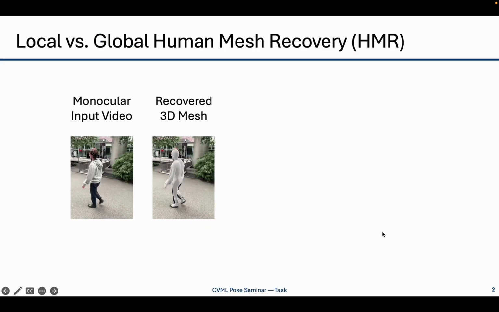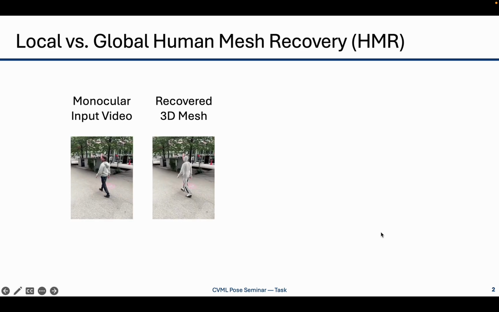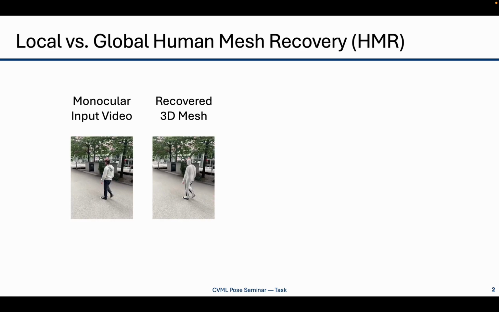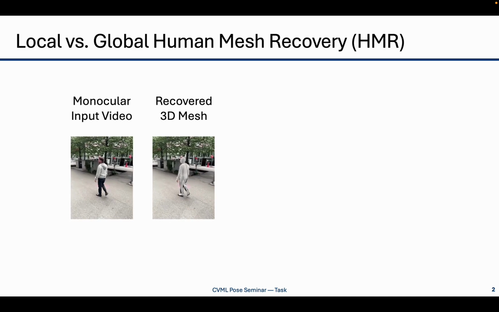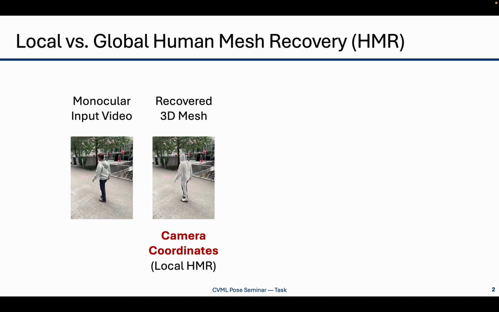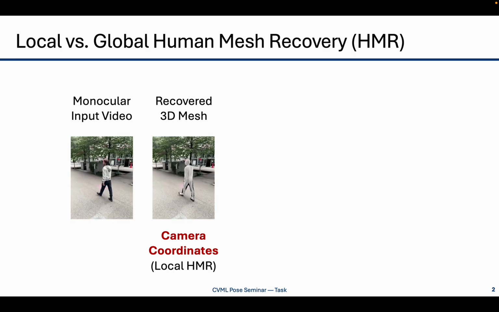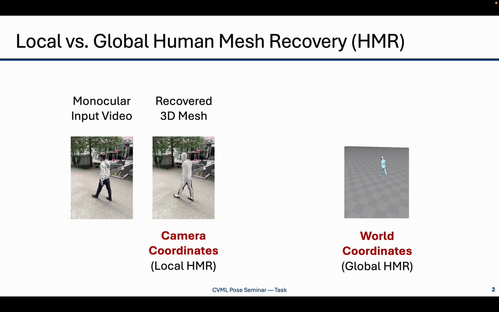In Human Mesh Recovery, or HMR, the aim is, given some input video like what you see on the left here, we want to estimate the 3D meshes of the entire human body. Now usually the 3D meshes that we recover are local, in the sense that the 3D mesh sits only in the camera coordinate space. But what we would like to do is recover these meshes in world coordinates. This is what we refer to as global HMR.